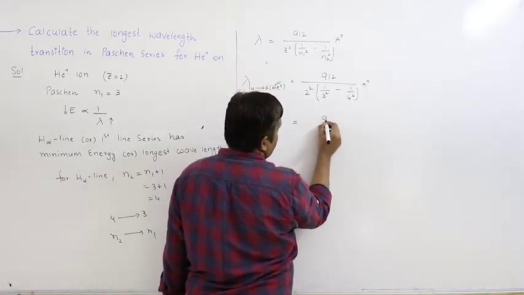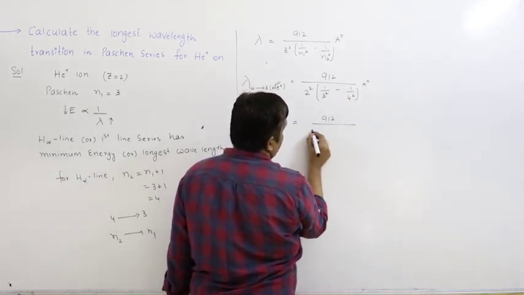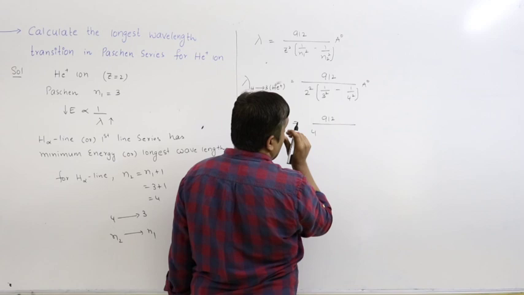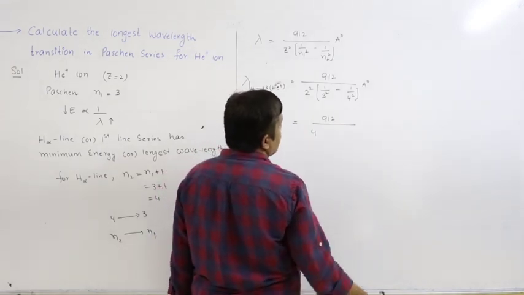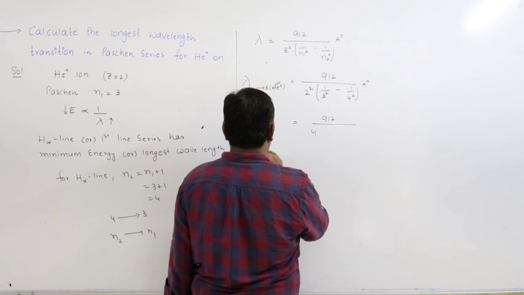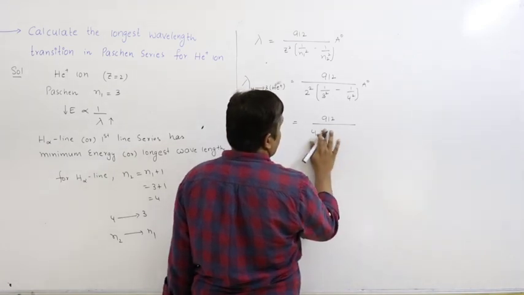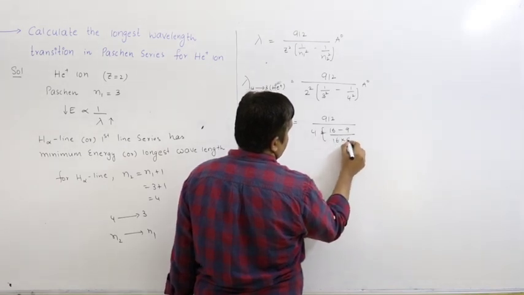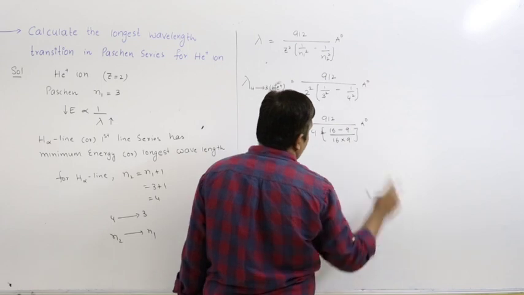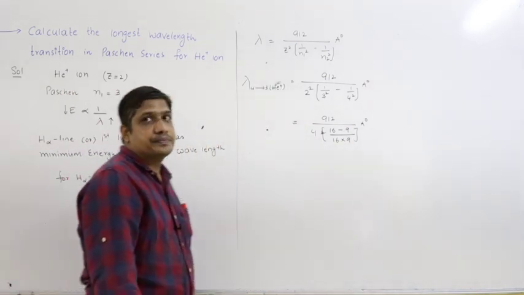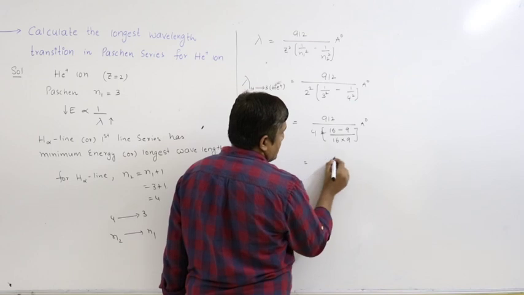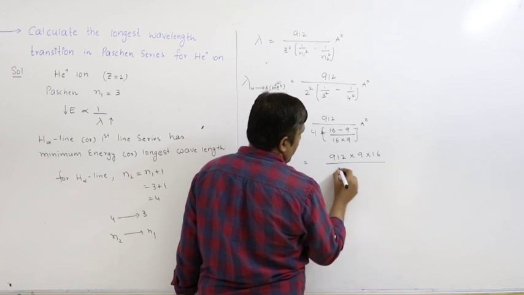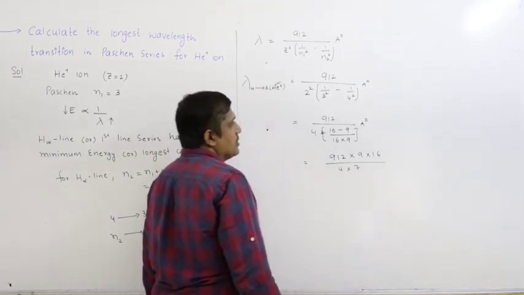So simplifying this, 912 by 4, 1 by 9 minus 1 by 16, that is 16 minus 9 by 16 into 9 angstrom units. So this is 912 into 9 into 16 by 4 into 7.